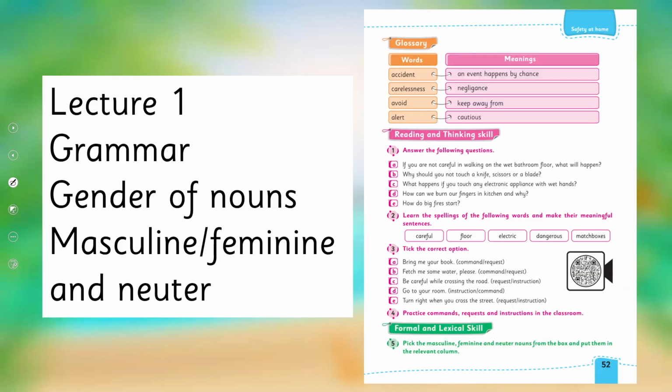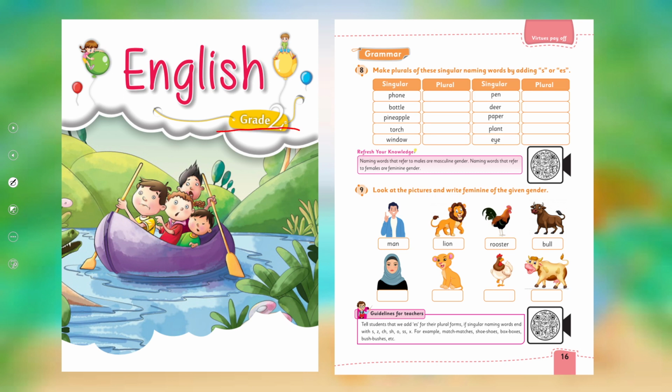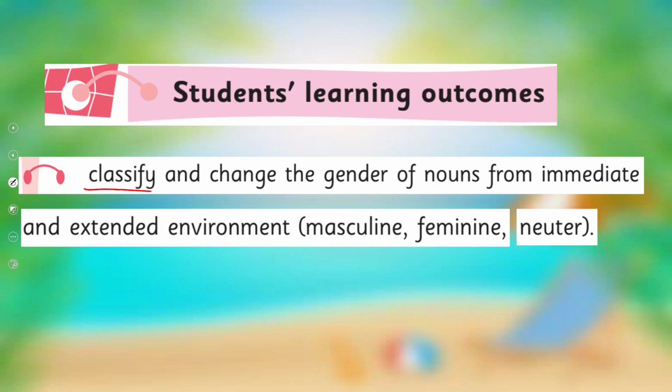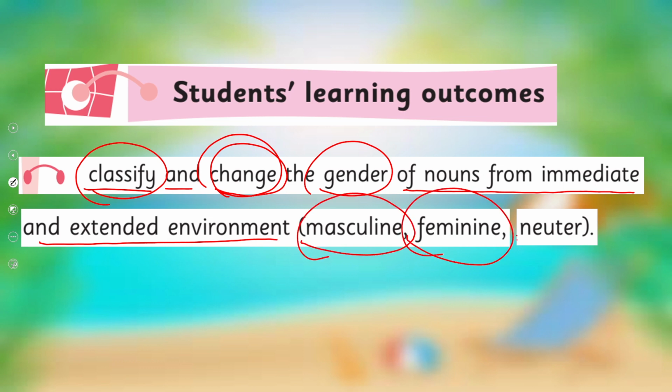Yes, my dear students, today under the title of Grammar, Formal and Lexical Aspect, we are going to learn gender of nouns: masculine, feminine and neuter. Before this in English for Grade 2, I have taught you about gender of noun, masculine, feminine. I hope you remember the concept. If not, you may watch this video lecture again. And we are going to learn further to classify and change the gender of nouns from immediate and extended environment, masculine, feminine and neuter. This is our today's SLO.